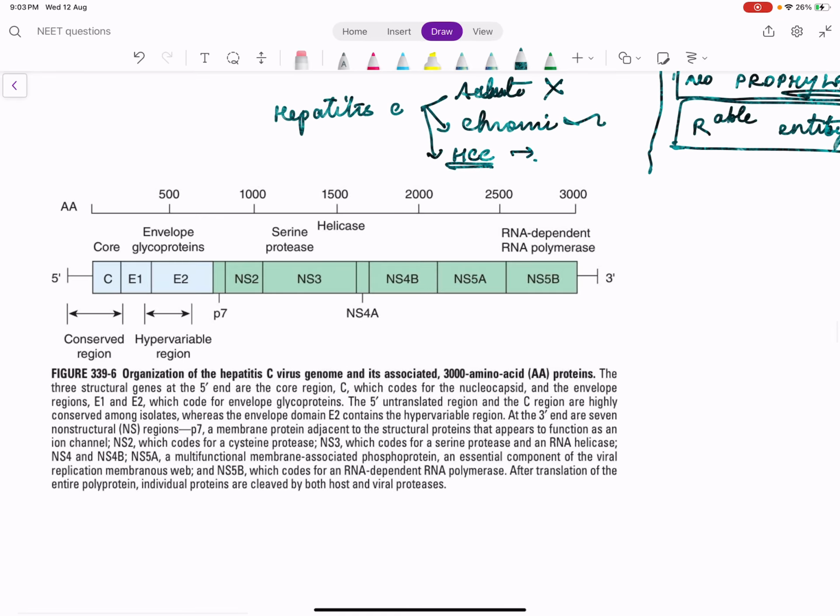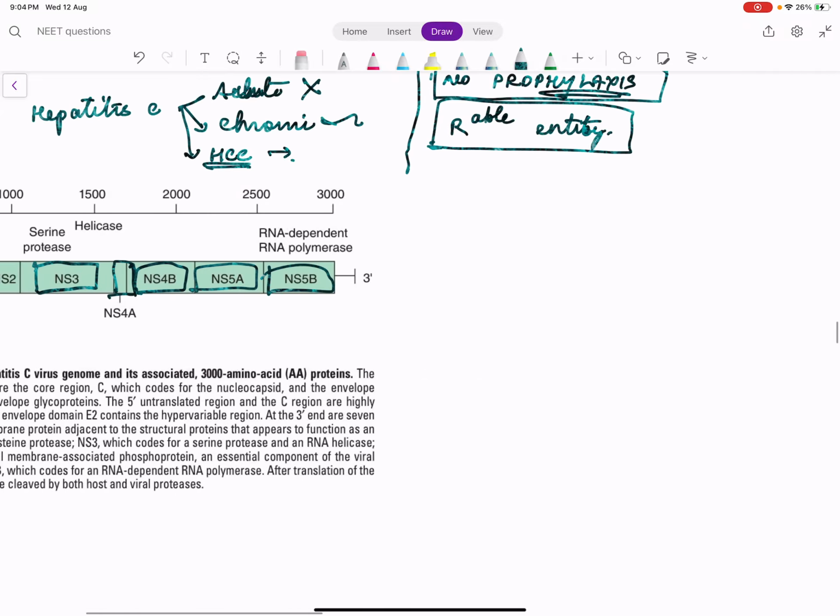So this is just a structure of the hepatitis C virus. Why I portrayed it here is we have the proteins NS3, that is non-structural protein 3, NS4A, NS4B, NS5A and NS5B. There are drugs against NS3. There are drugs against NS5A. There are drugs against NS5B. Any drug which ends with previr, for example telaprevir, anything which ends with previr is anti-NS3.